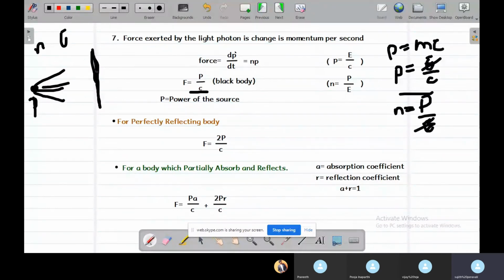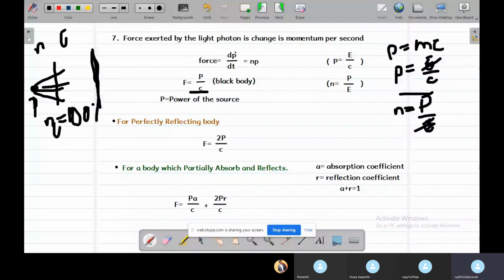Usually a black body surface absorbs all the energy. So the force exerted by the light passing through this cross section area on the black body is absorbed by the black body. So overall the efficiency of the absorption here is 100%.